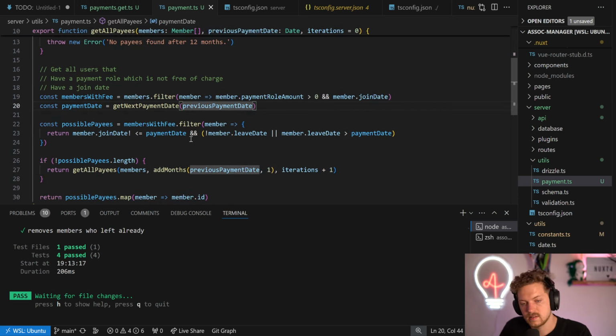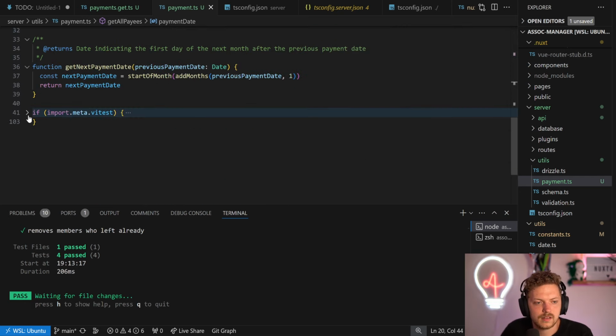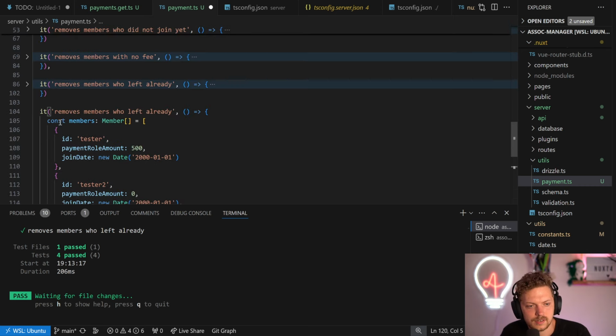So that's very lovely. Now we can do things like, okay, what if it's a leap year and whatnot, doesn't matter that much. We can still test it if you would want to. We can also test the failure, which is something that's missing, if we have line coverage. It throws errors if no member fulfills the criteria.